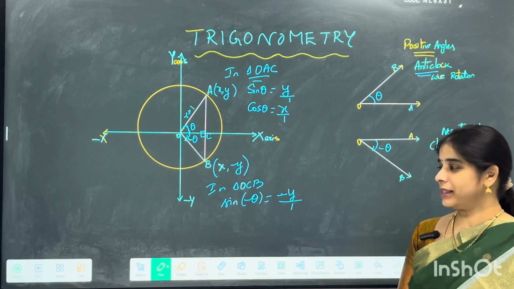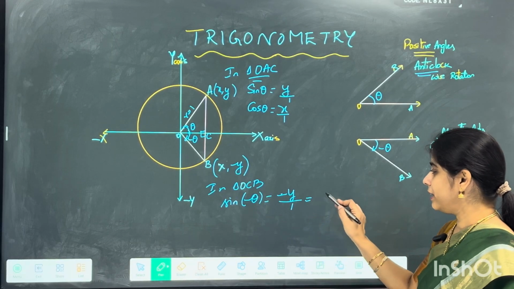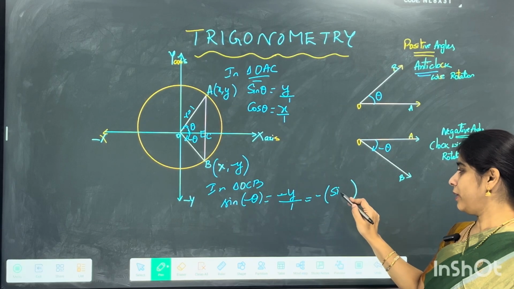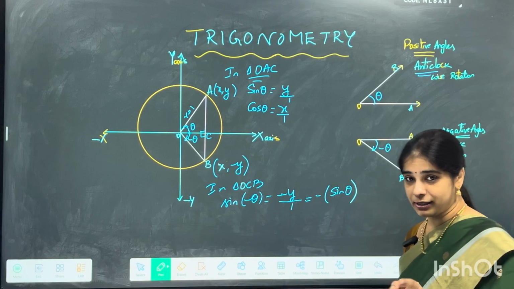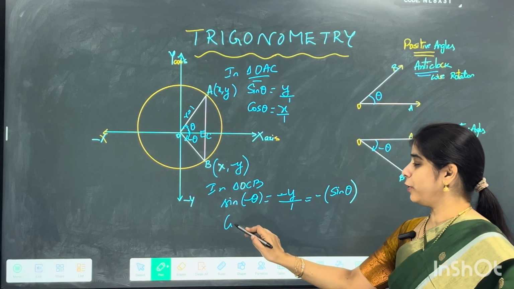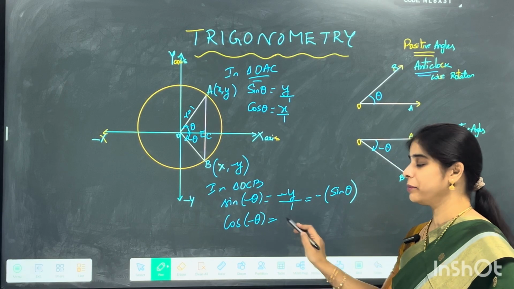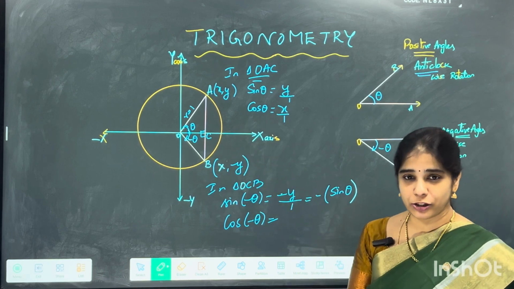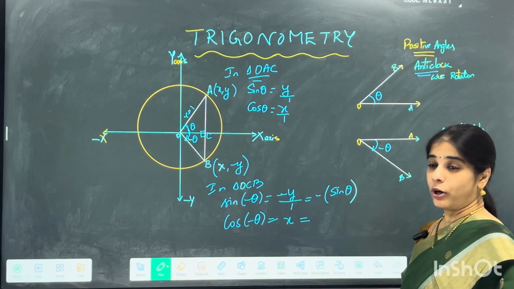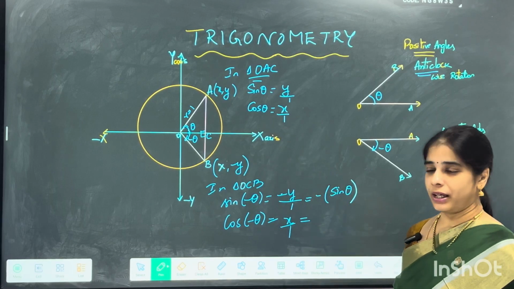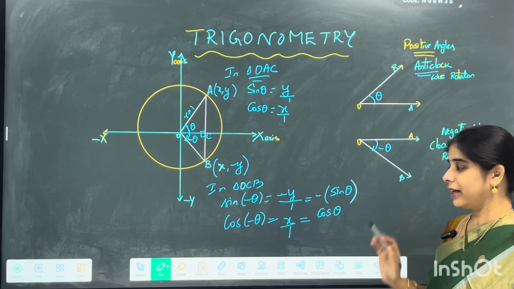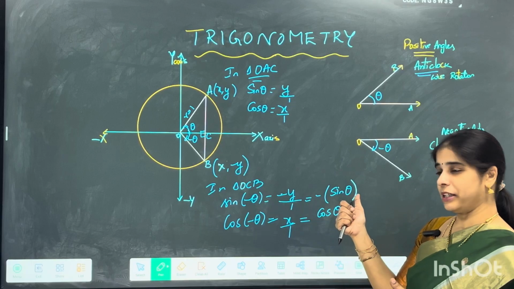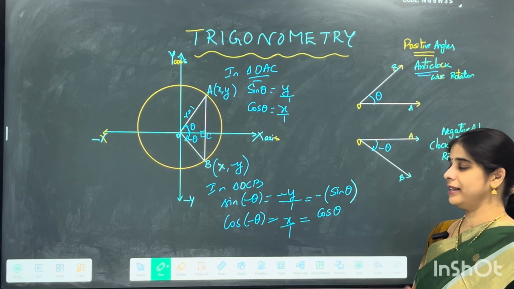I am not at all using a negative length here, right? Now coming for sine minus theta, that is minus y. So it is the same as writing minus of y. Y is sine theta. So that is minus of sine theta. So sine minus theta is minus sine theta. Coming for cos minus theta. So what is cos minus theta? From here it is again adjacent upon hypotenuse. Adjacent is the horizontal line, that is the same x upon 1. Now what is x from there? That is cos theta. Understood? So what did we conclude from this? Sine of minus theta is minus sine theta and cos of minus theta is cos theta.